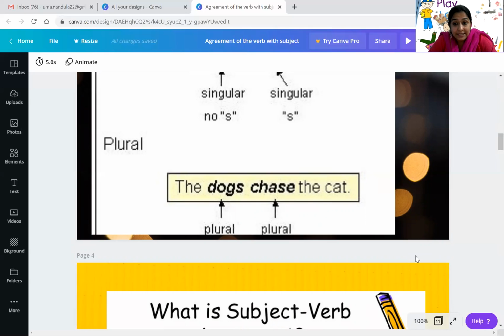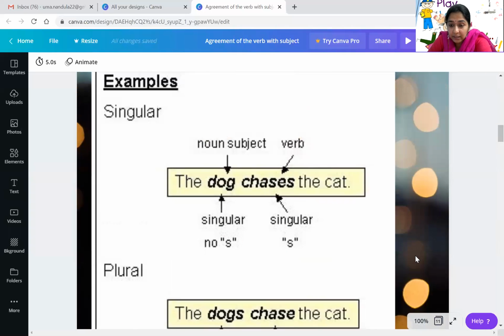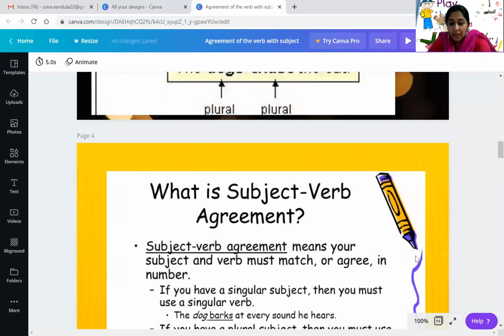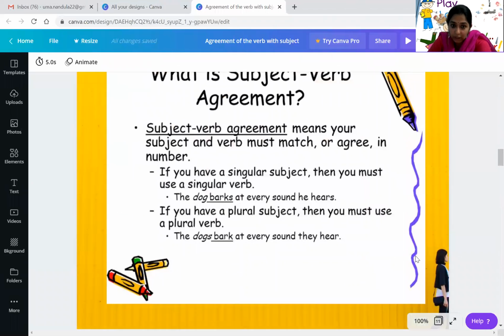Means when the subject is in the plural form, the verb will not have s. And when the subject in the sentence is singular, s will be added to the verb. So the dog chases the cat. If it is plural, the dogs chase the cat. I will explain more clearly.